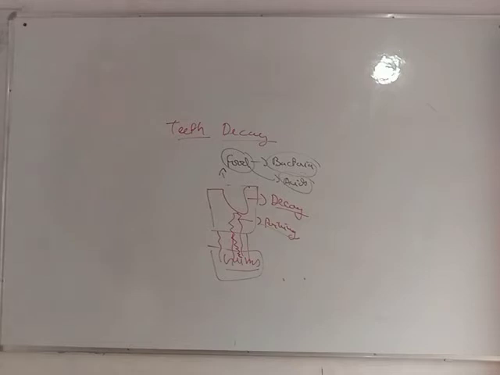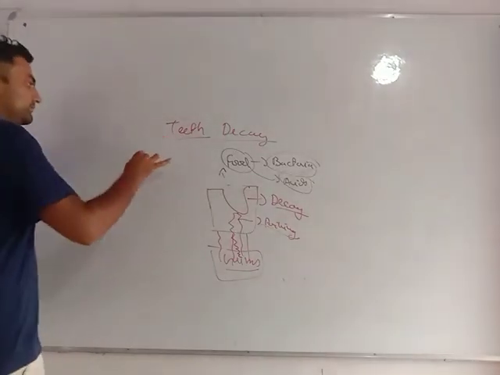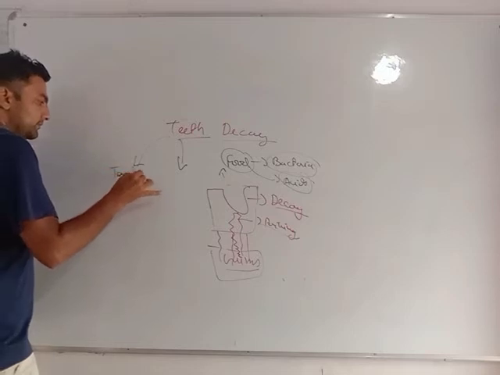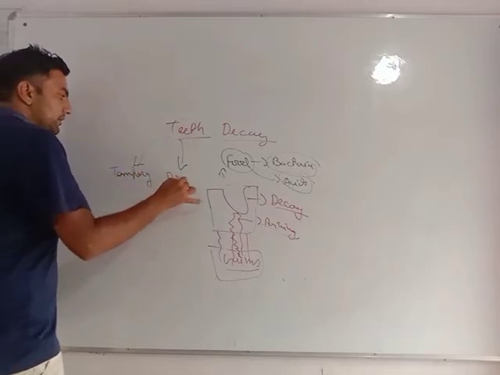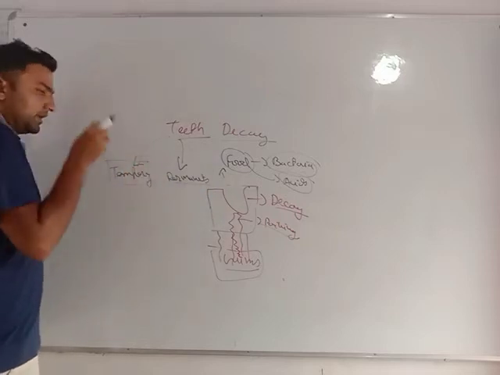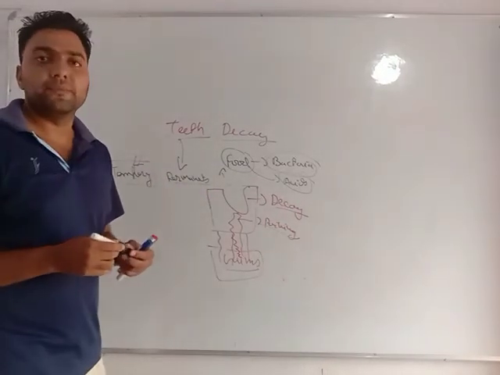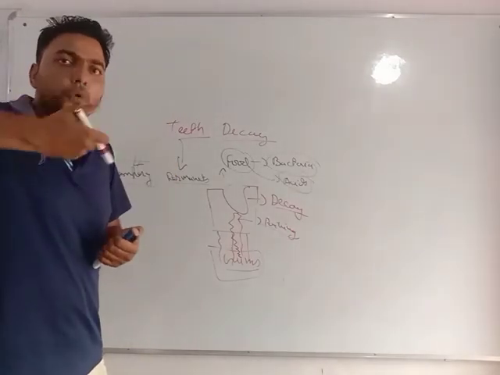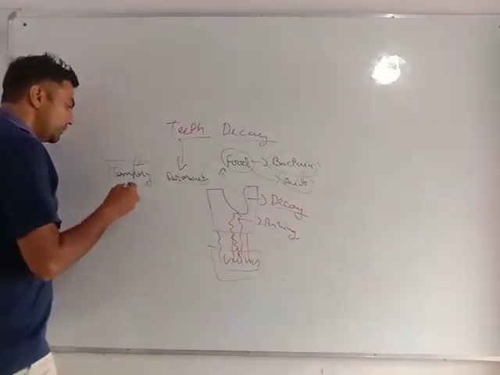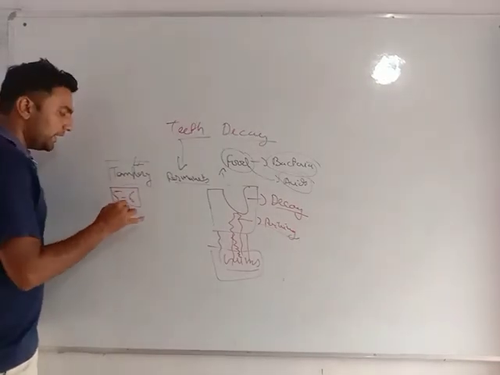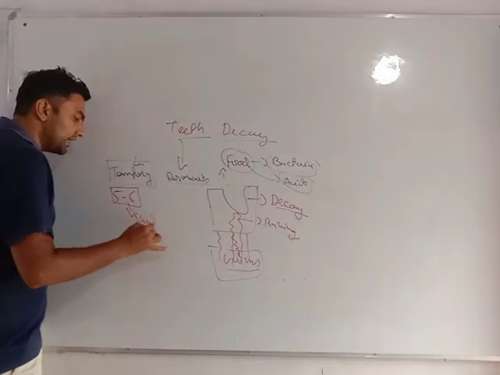Teeth are also of two types: temporary teeth and permanent teeth. My dear students, when a newborn baby is there, his teeth begin growing. When he is 5 to 6 years old, these teeth automatically start shedding off.